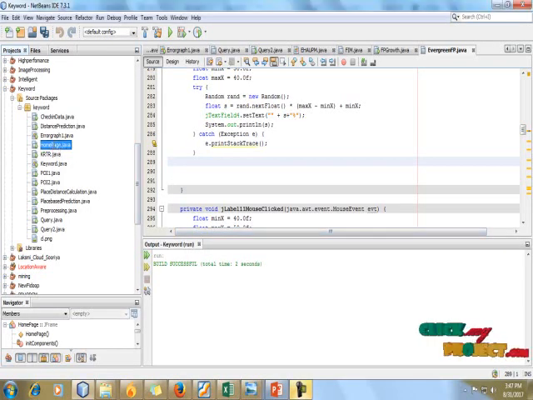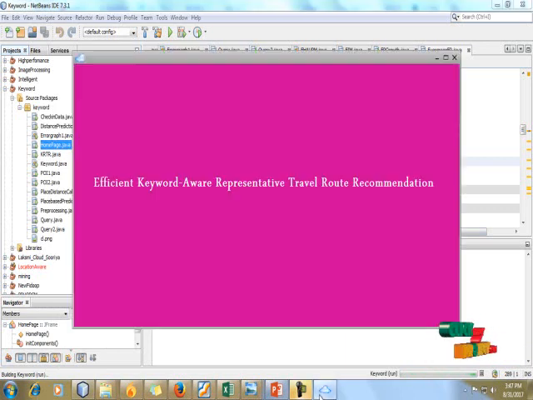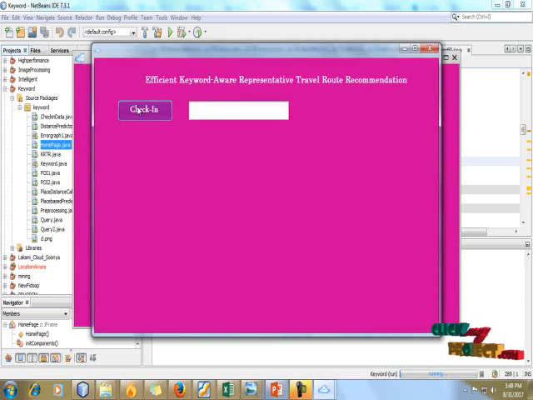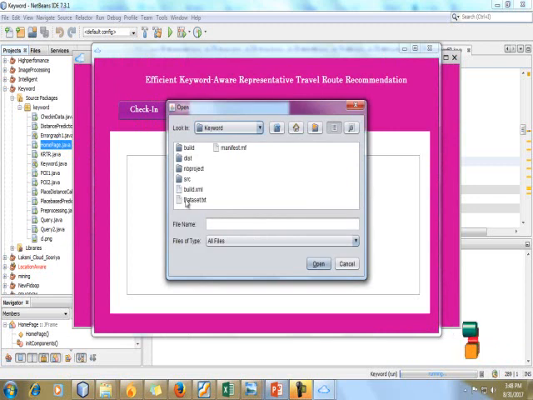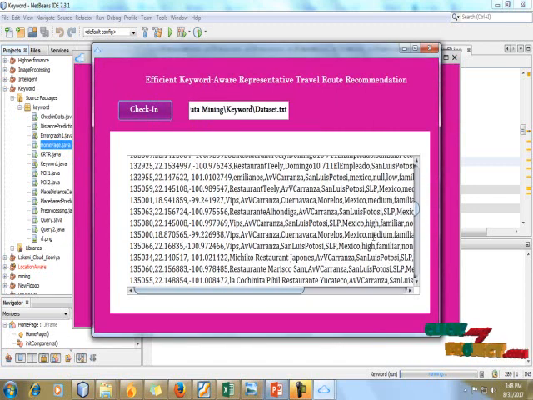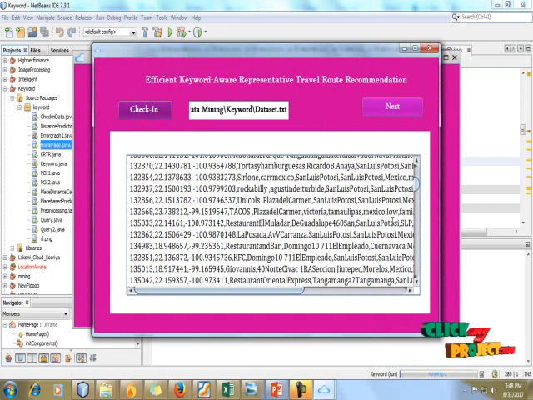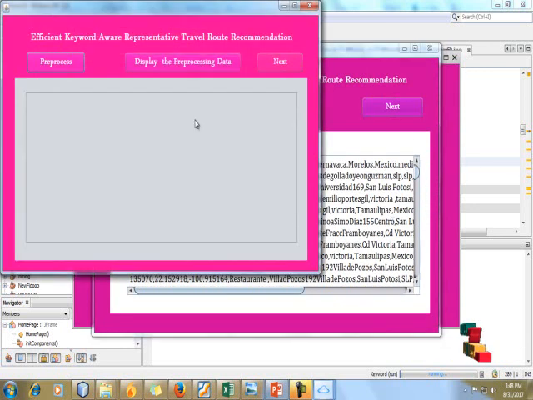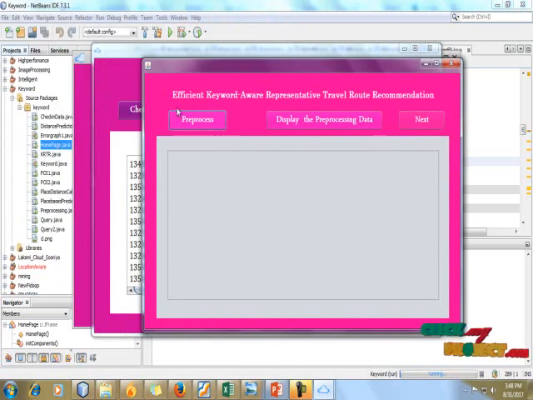So just click HomePage.java, right click and give Run File. Efficient Keyword-aware Representative Travel Route Recommendation is the title of our project. Just click on the title. Here we have to select the data set for our process. So this is the data set. Just click that text area, and the next process is pre-processing.